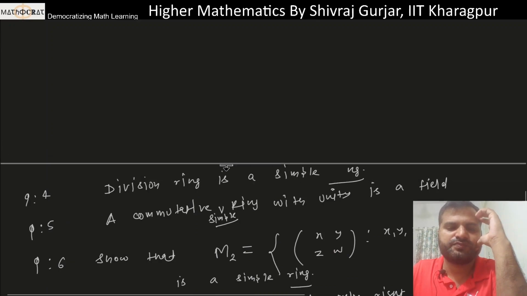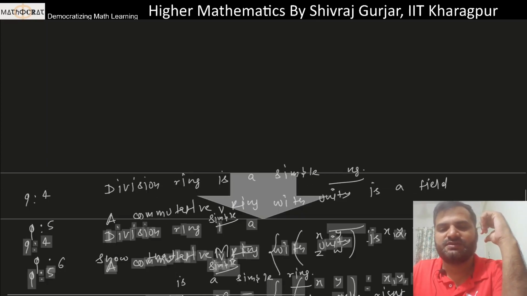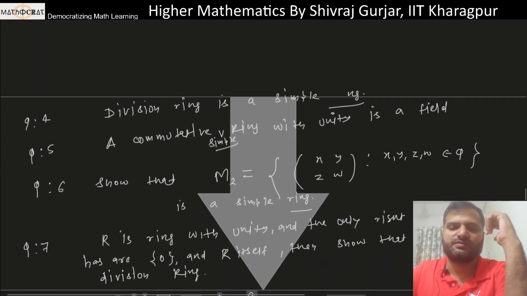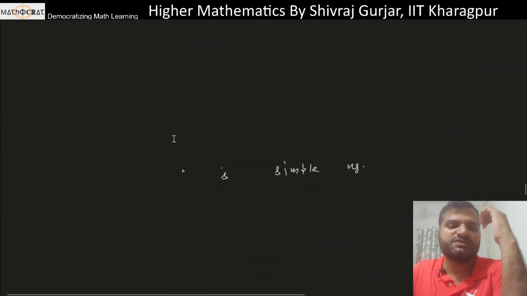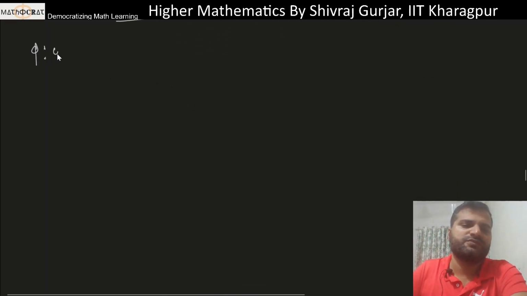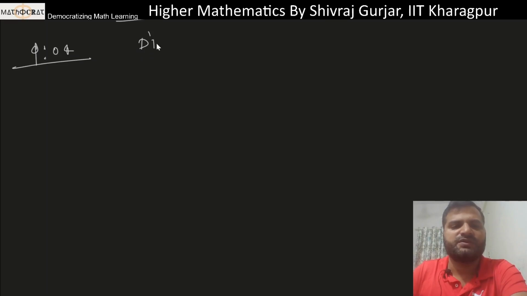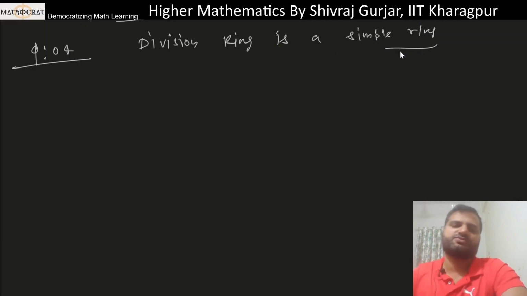Okay, the next question, question 4: a division ring is a simple ring. Okay, so this is easy. We have seen the definition of a simple ring.